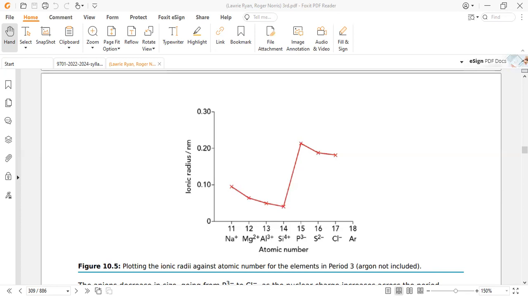But what happens when we move to phosphorus? In the case of phosphorus, more clearly the phosphide, because this one becomes an ion, the outermost configuration is 1s2, a complete configuration, 2s2, 2p6, 3s2, and then 3p6. So the outermost shell becomes the third, and here the outermost shell is the second.